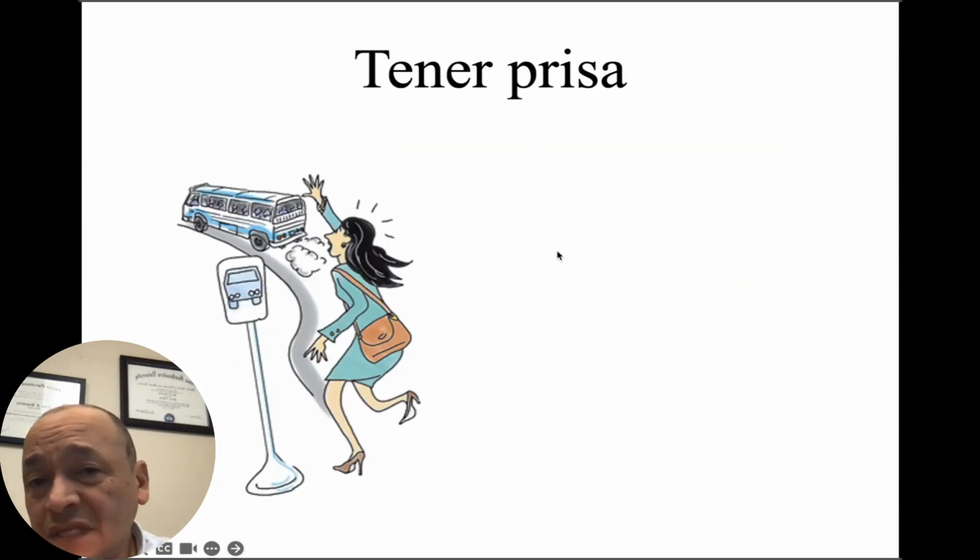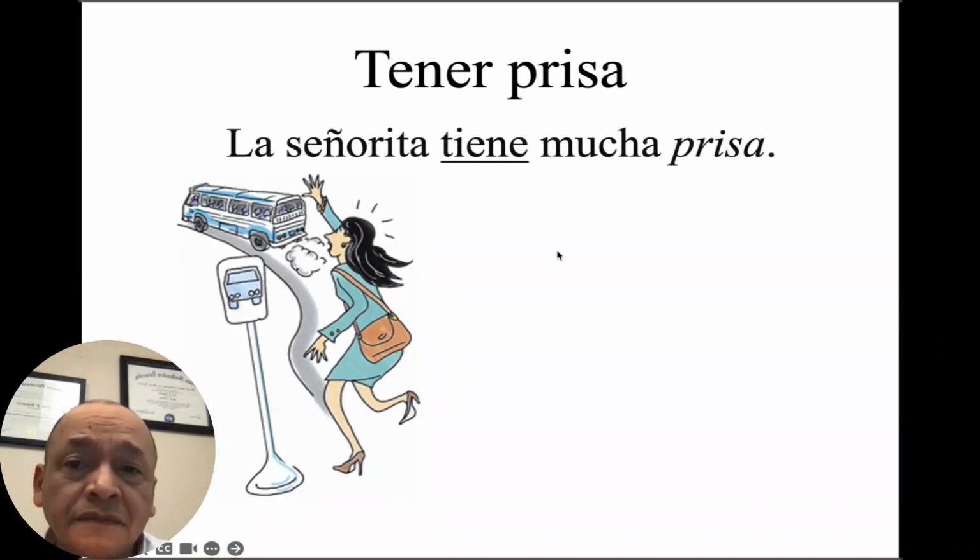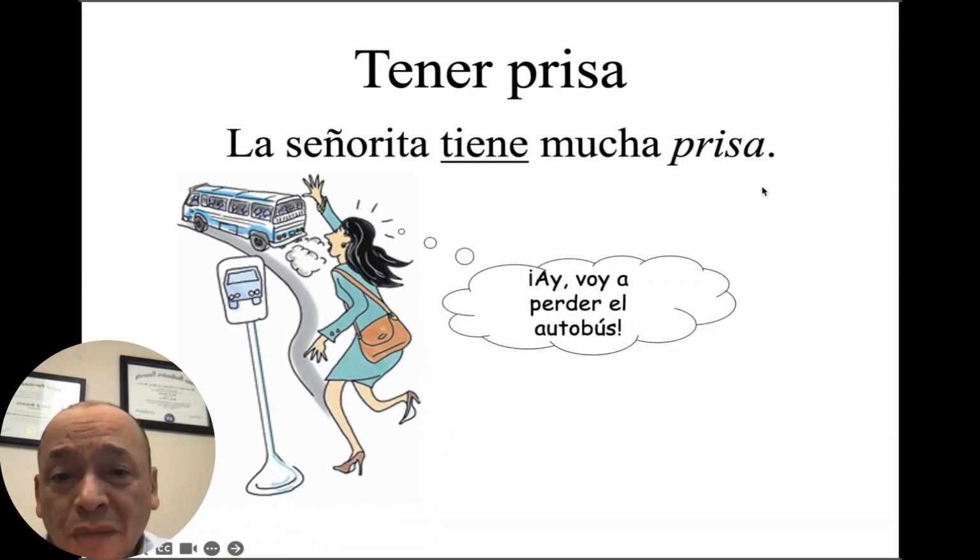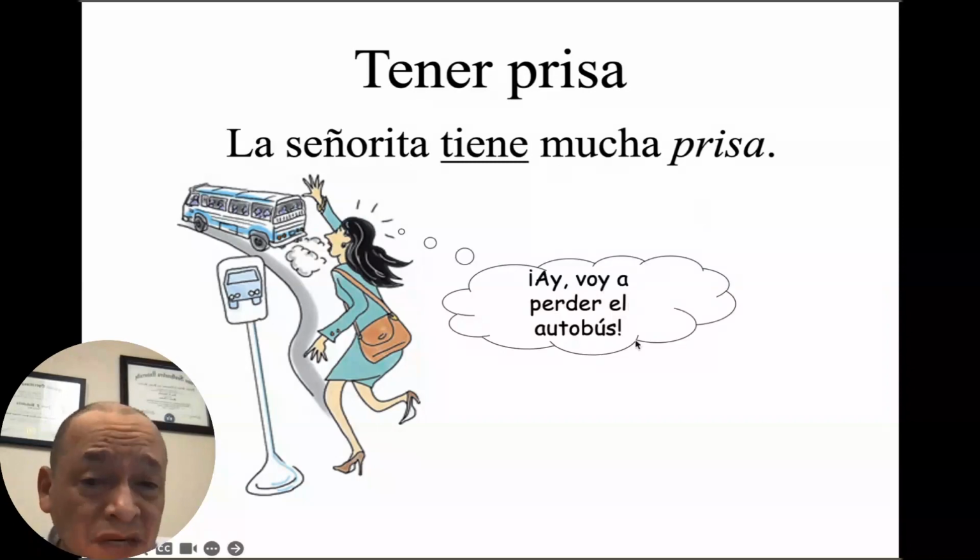Tener prisa is to be in a hurry. La señorita tiene mucha prisa. She's going to miss the bus. The lady is in a hurry. She's going to miss her bus.